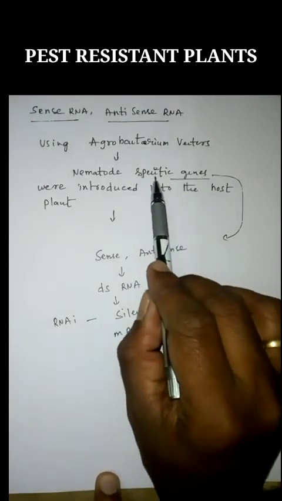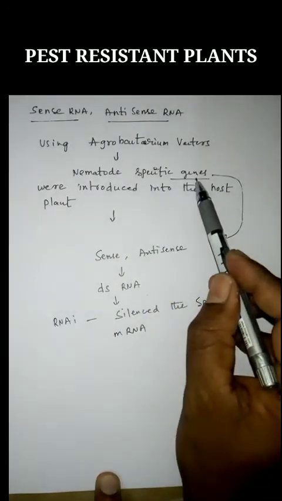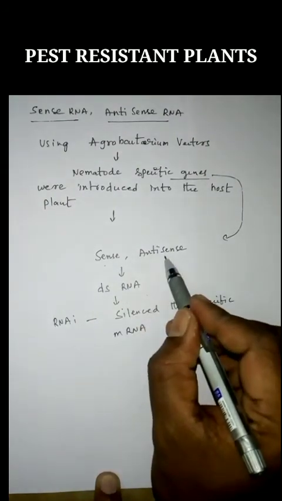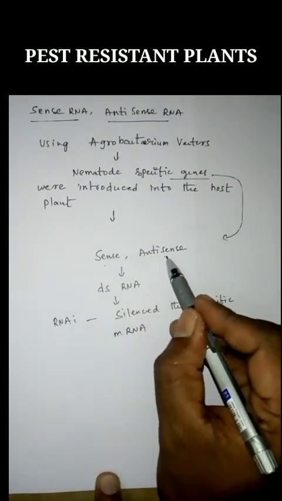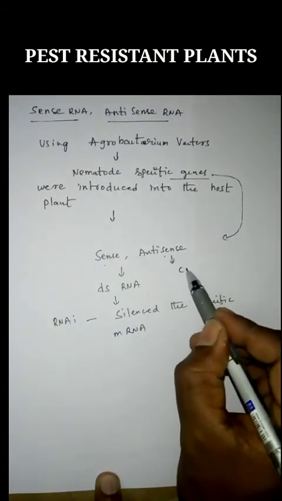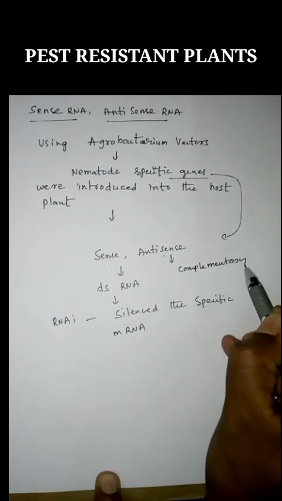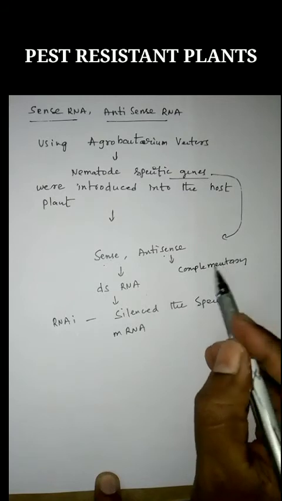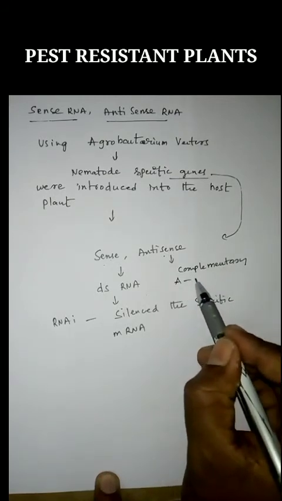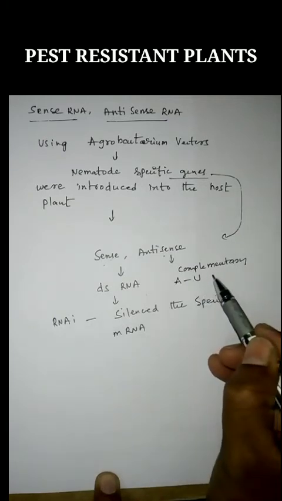Whenever the nematode-specific genes are introduced into the host plant, these genes produce both sense RNA and antisense RNA, and both are complementary to each other. If adenine is present in sense RNA, uracil is present in antisense RNA.